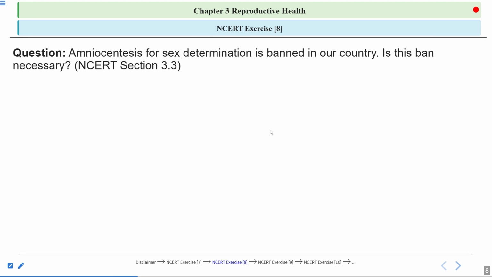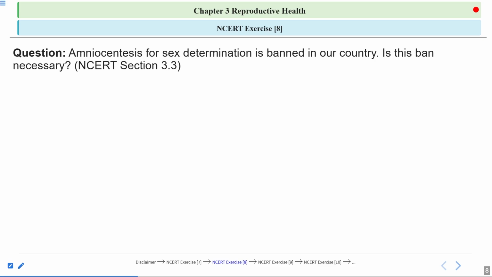Now, next one, amniocentesis for sex determination is banned in our country. Now, is this ban necessary? You can get the answer to this question from the NCERT section 3.3. So, amniocentesis is the technique which is used for sex determination. Clear?